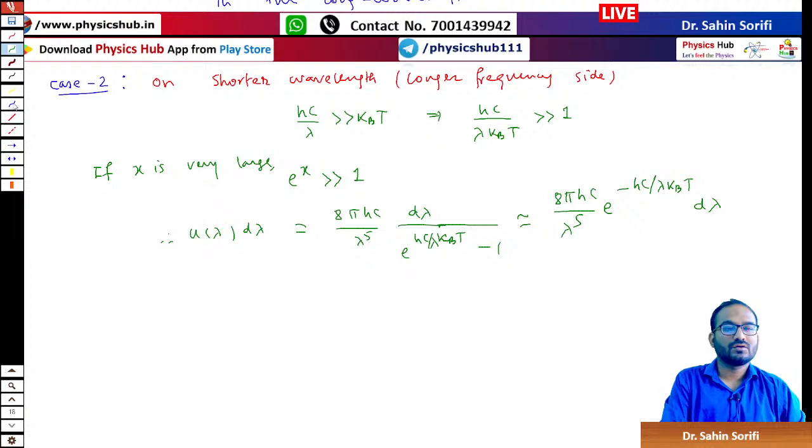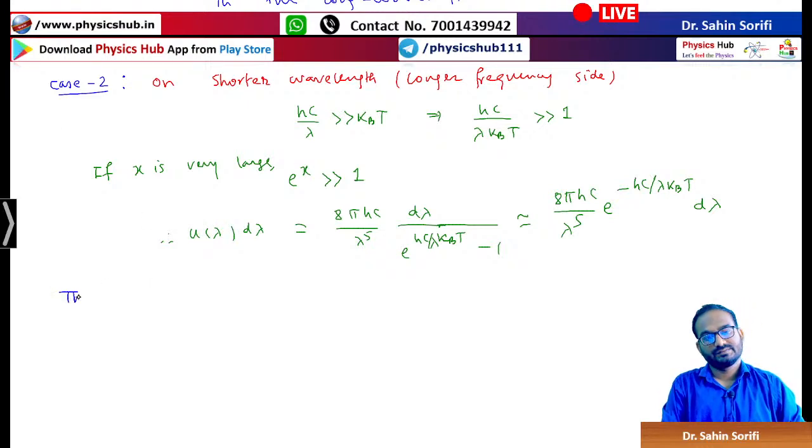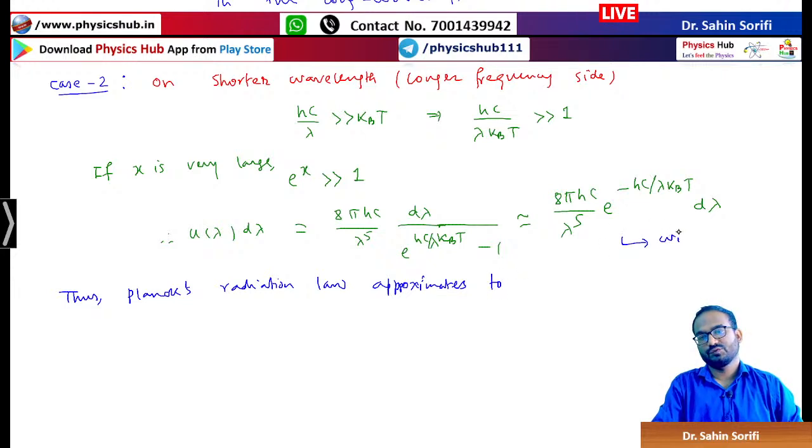So we can conclude here that Planck's radiation law approximates to, and this is your Wien's distribution law.